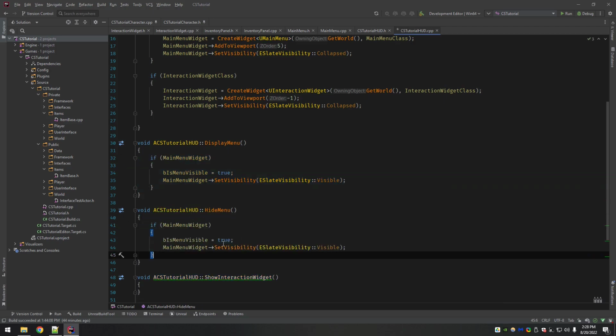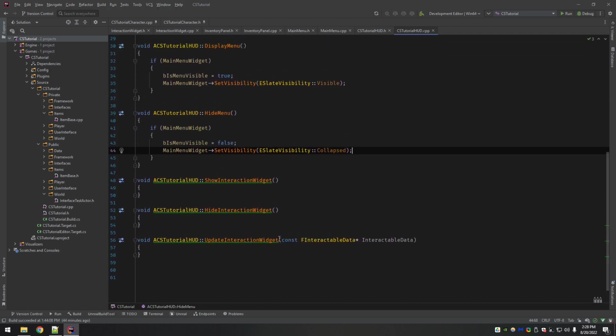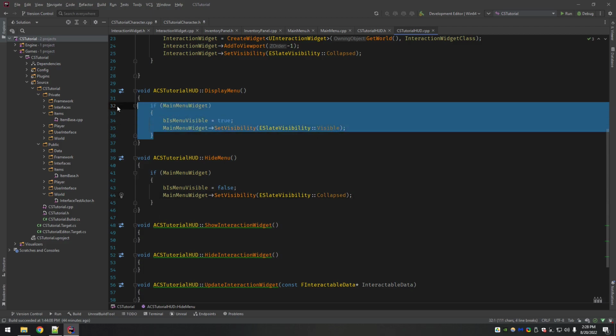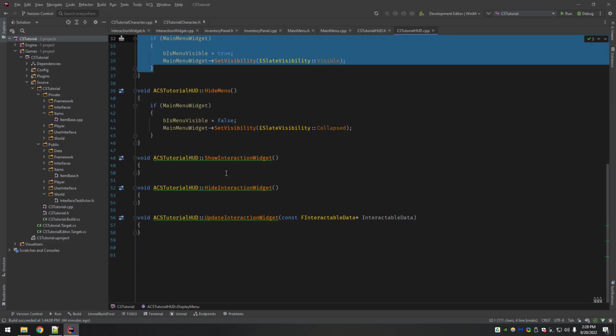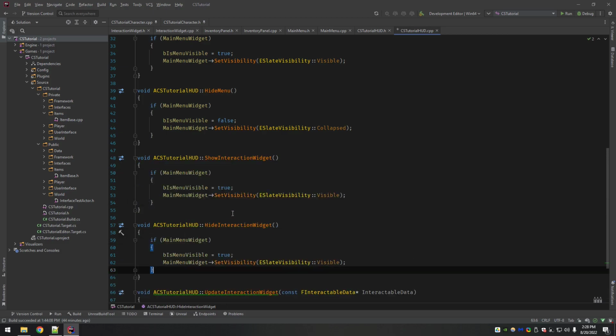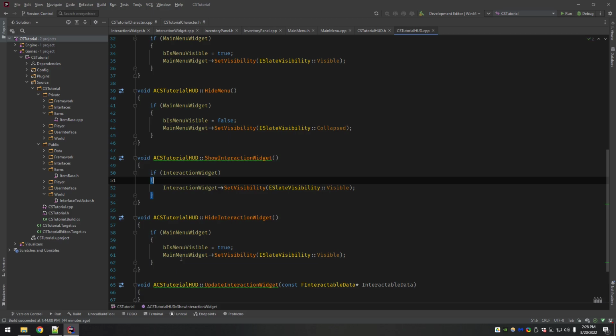Hide, same thing but now in reverse. Collapsed. Interaction widget, it's going to be the exact same thing, except we don't need to set a Boolean. So I'm just going to copy paste this code and change it to interaction widget. Get rid of my Boolean there.